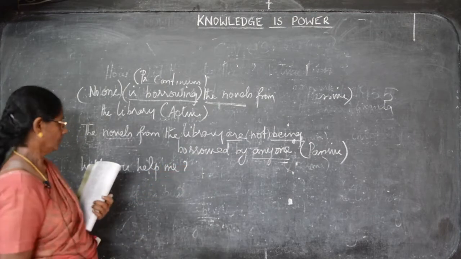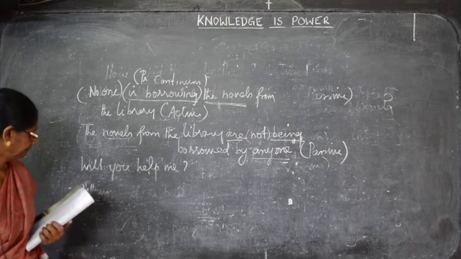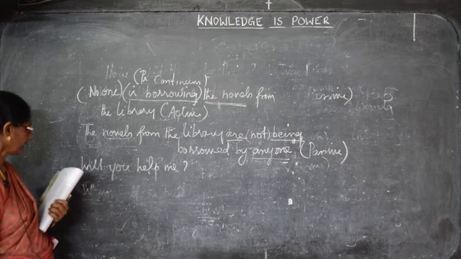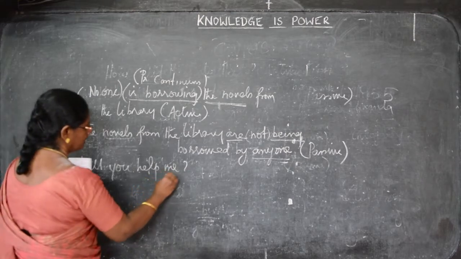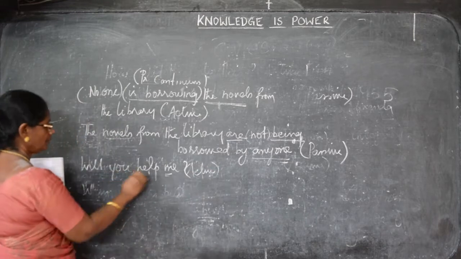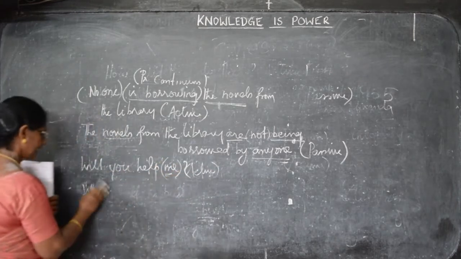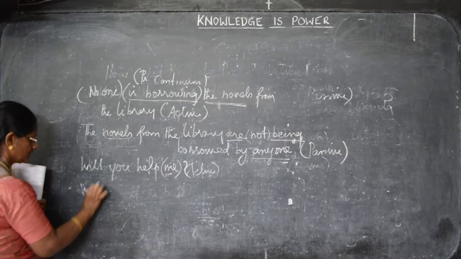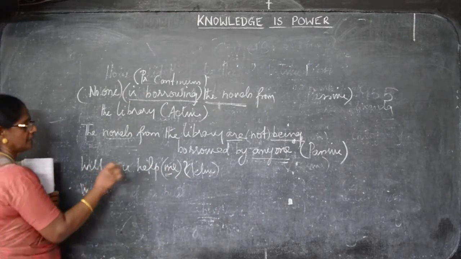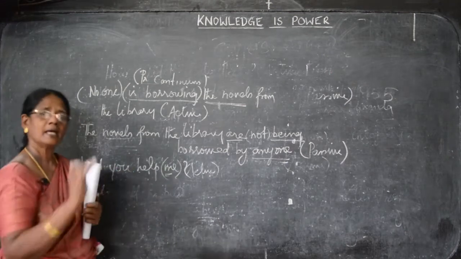This is a modal auxiliary verb in a question statement. Now we have to see how this can be converted into passive voice. Will you help me? Now how will you convert? The will has no substitution here, so you have to write the same will. Since it is a question statement, you have to retain the question statement as it is.